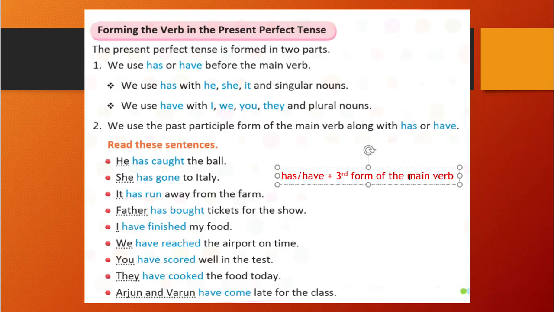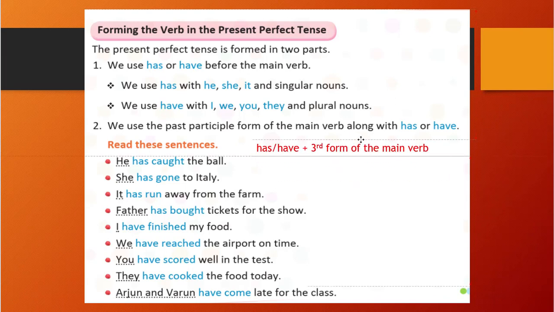This is the formation of the sentences. Okay, if you do not remember it, I have written it here. Okay, that is fine. I hope you understood.